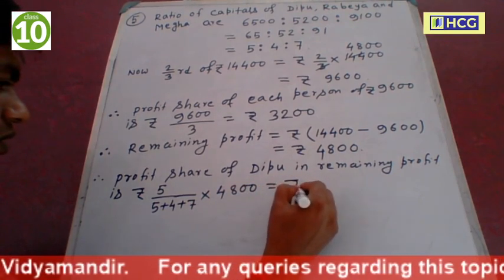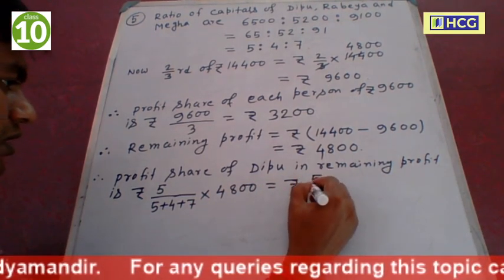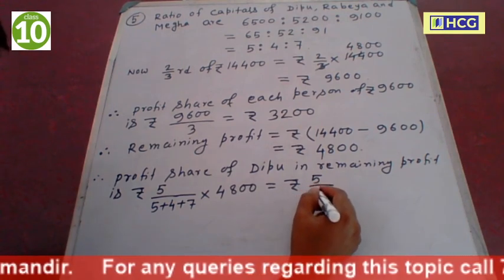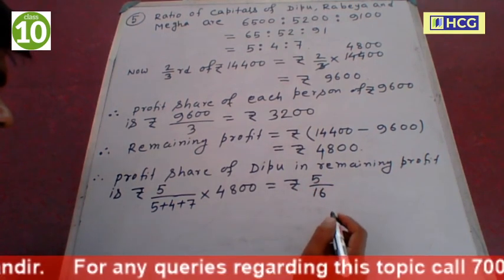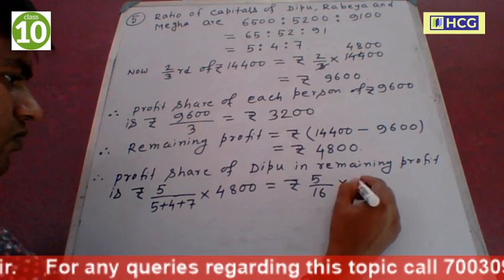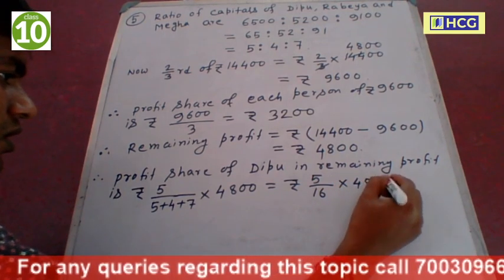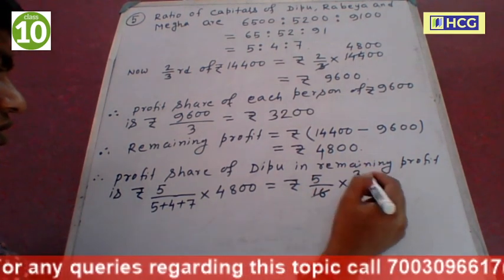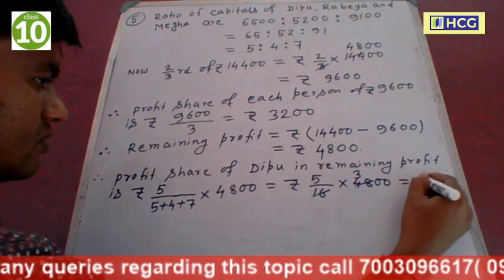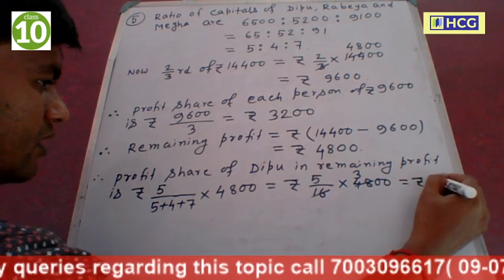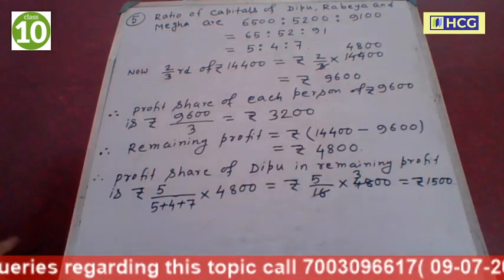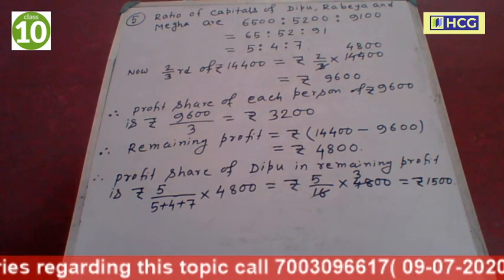Now this is equal to rupees 5 by 16 into 4,800. Now this is equal to 1,500. The profit share of Dipu.